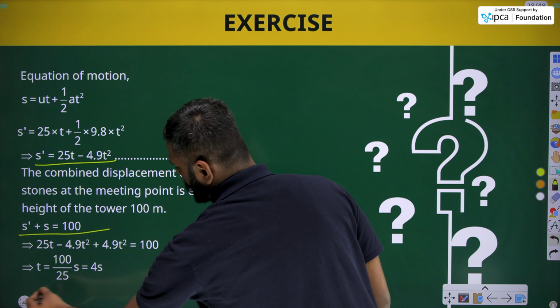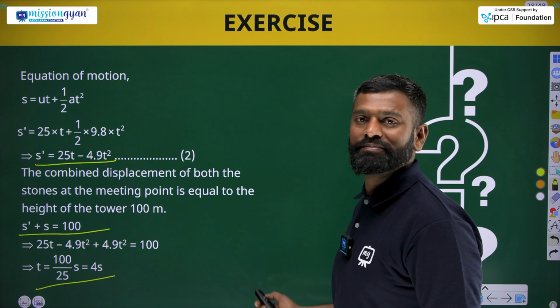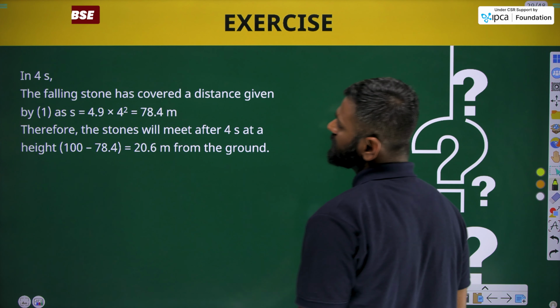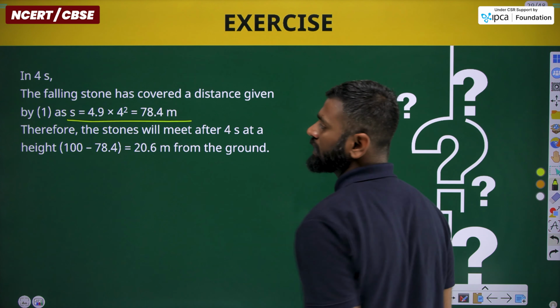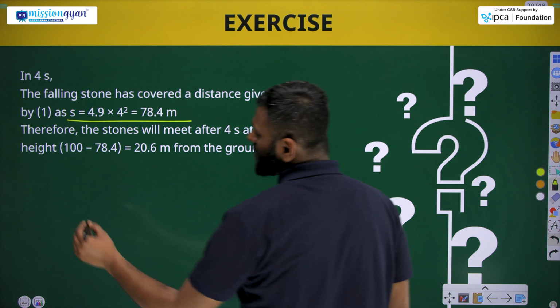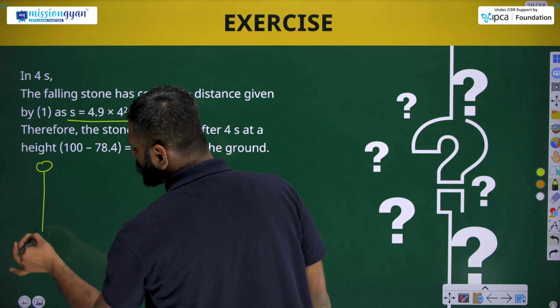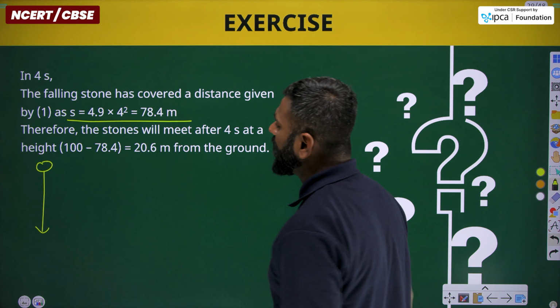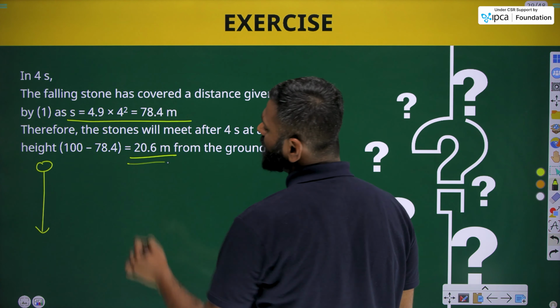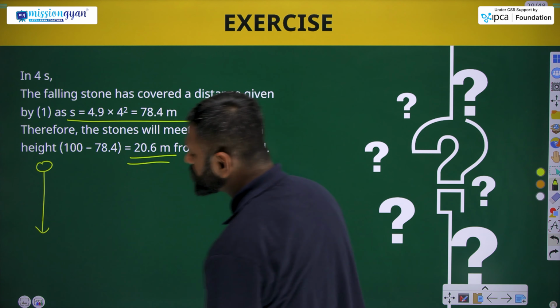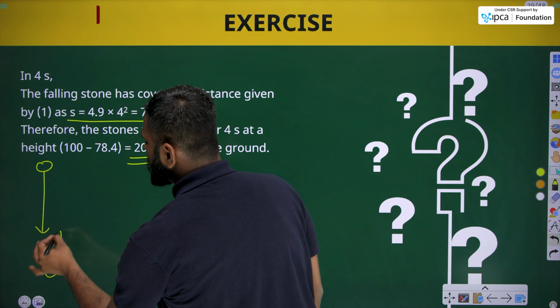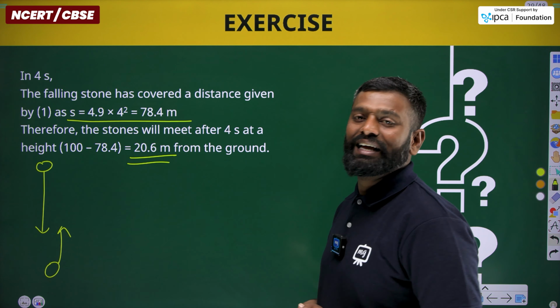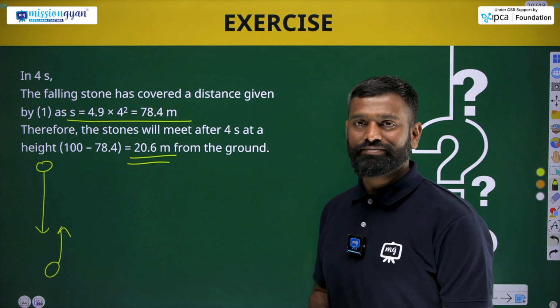We find the value of t, which was 4 seconds. By further solving, we get the value of s. That means the distance covered by the stone which was falling downward, and the distance covered by the stone which was rising upward. Okay, let's move to the next question.